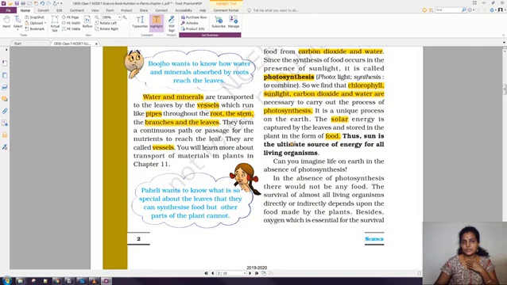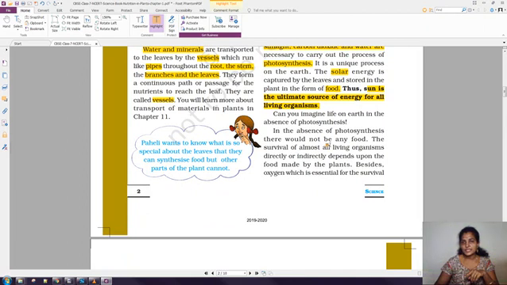Now just think, if the sunlight is not there, is there any way for the plants to prepare their food? No. So here we are saying the sun is the ultimate source of energy for all living organisms. If the plants are not preparing their own food, there will be no herbivores. Herbivores, as we already discussed in 6th standard, are plant eating animals. If the herbivores are not there, there will be no chance for carnivores, and then no chance for omnivores. So the sunlight is the ultimate source of energy for all living organisms. This point is very, very important.